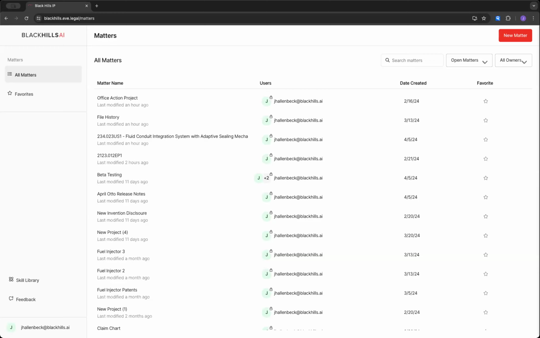We'll just jump right in, and we now have a concept of a matter. A matter is our new name for a project inside of Otto. A matter can have multiple sessions, and you can collaborate with your fellow team members on a matter as well. I'll show this to you as we go along.